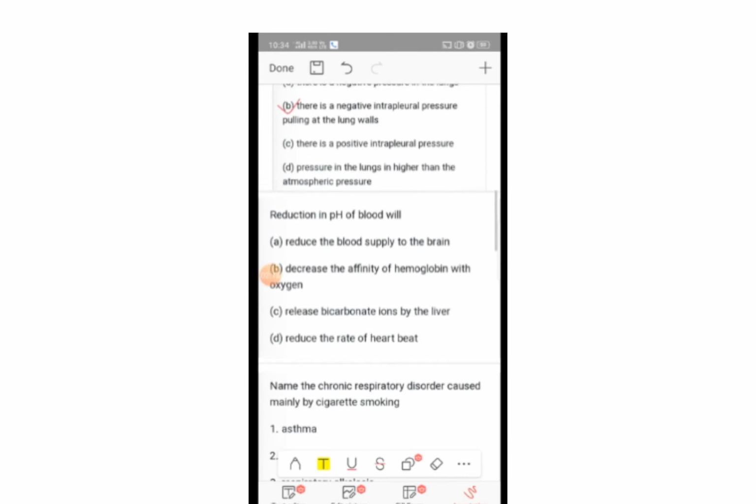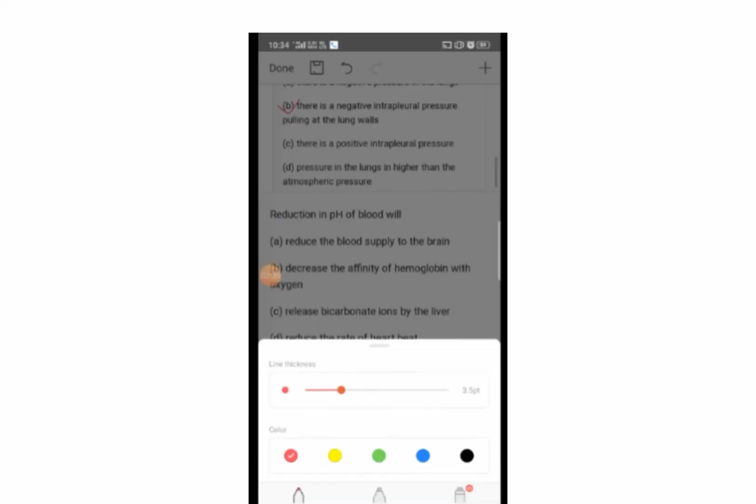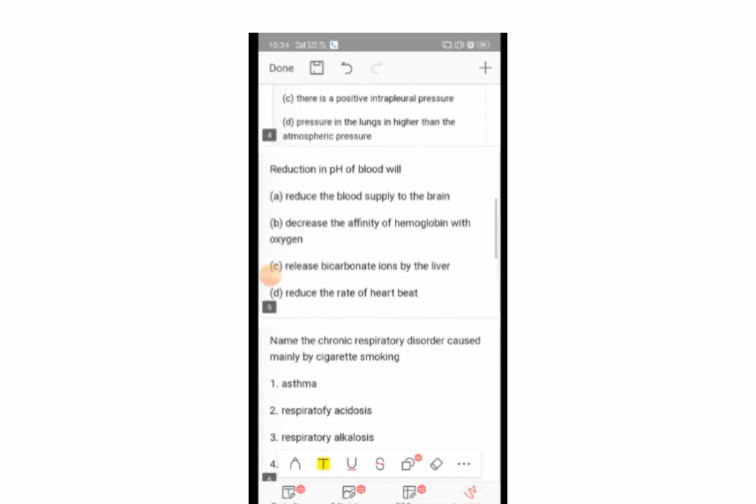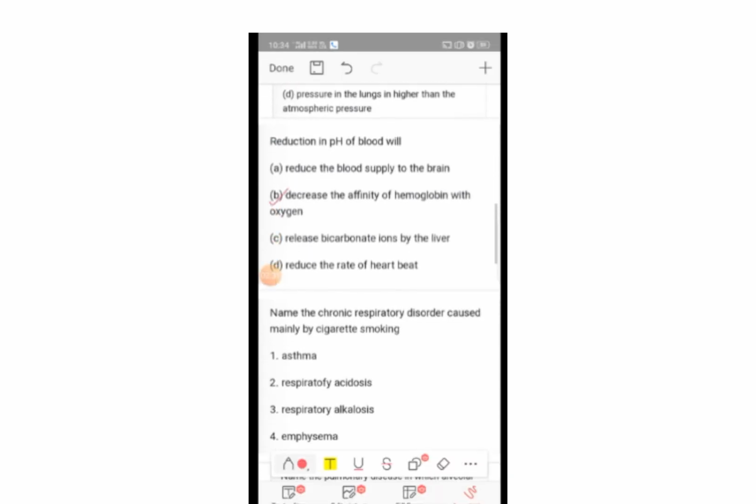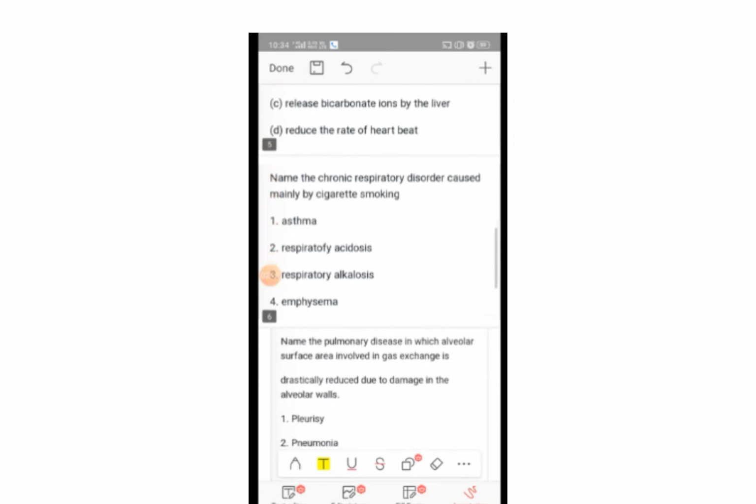Reduction in pH of blood will A. Reduce the blood supply to the brain. B. Decrease the affinity of hemoglobin with oxygen. C. Release bicarbonate ions by the liver. D. Reduce the rate of heartbeat. The answer is B. Decrease the affinity.